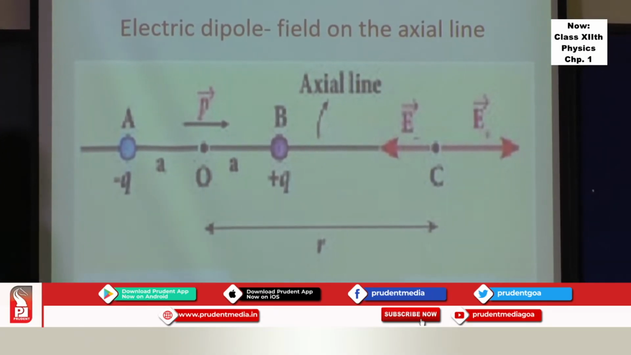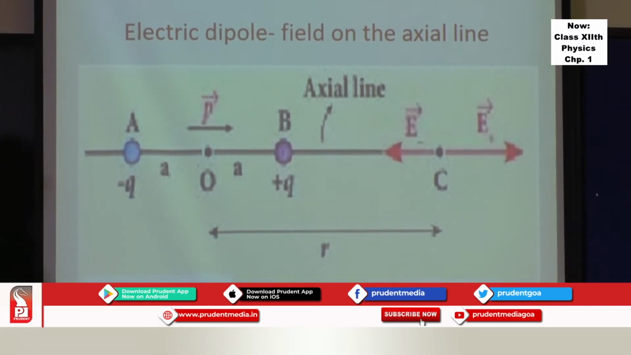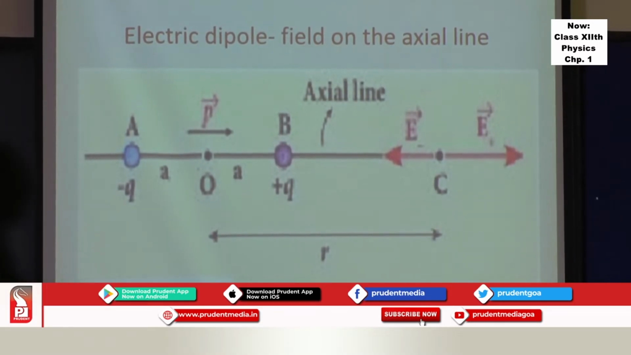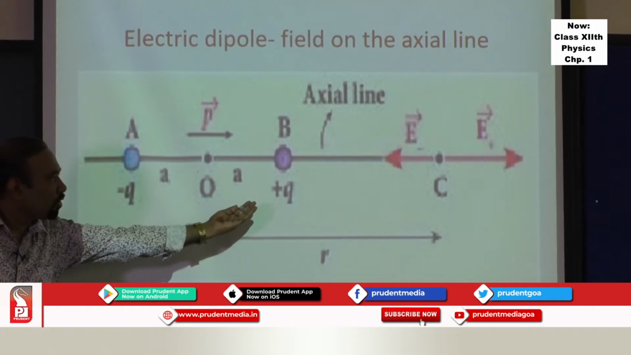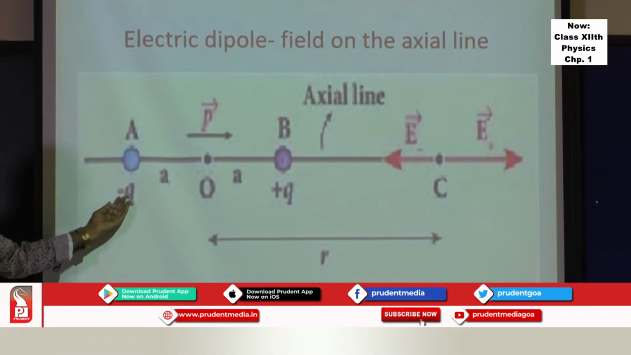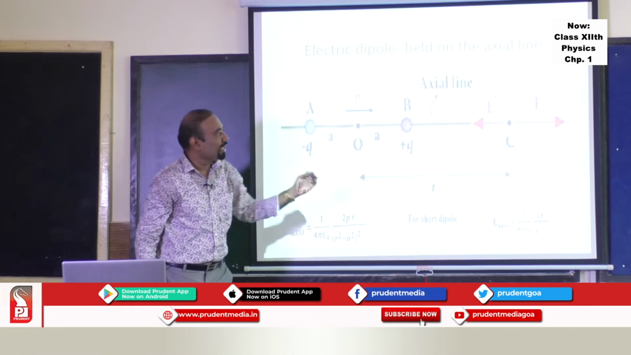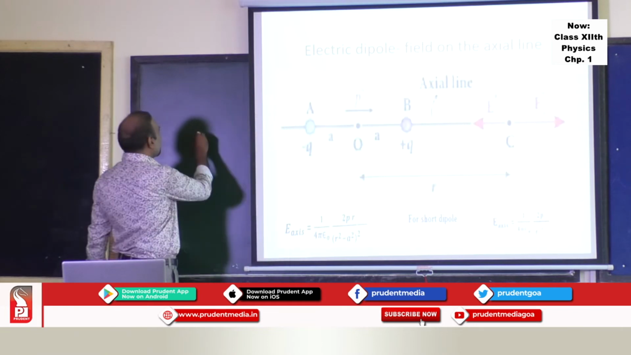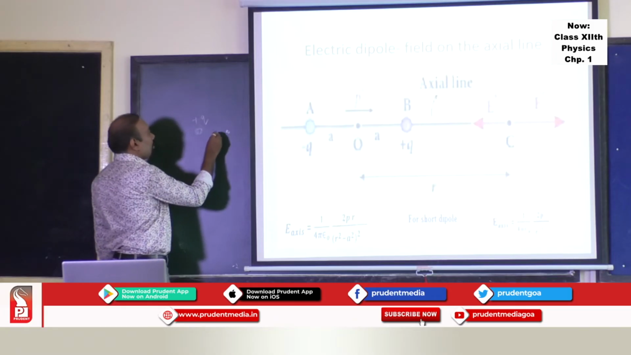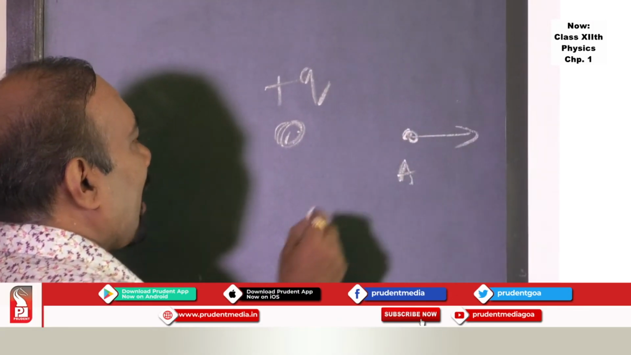At point C, we have to find out the electric field, and you choose a distance from the center of the dipole to that particular point C as r. Then you express the contribution of electric field due to plus q charge and the contribution of minus q charge at C. Contribution of plus q charge at C is E plus bar. It is in that direction, because if this is a plus q charge and this is a point, the electric field due to this particular charge at this point will be in this direction.